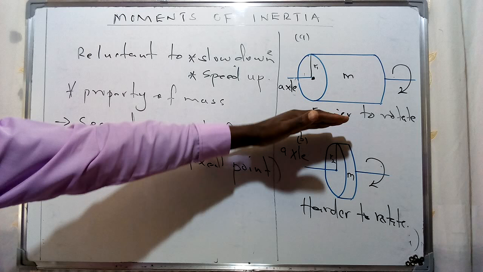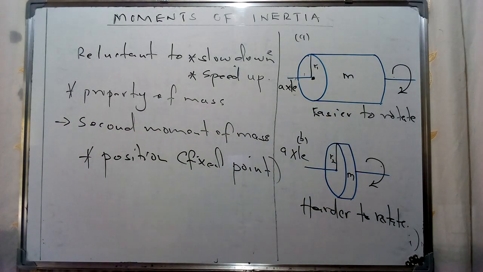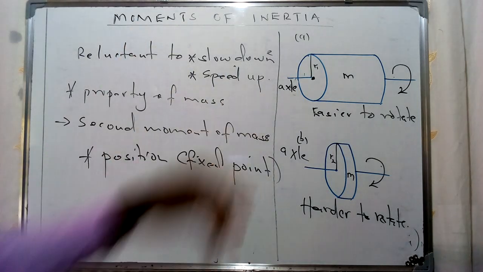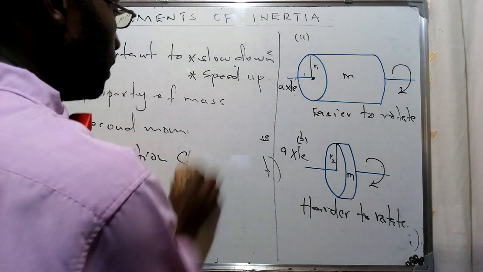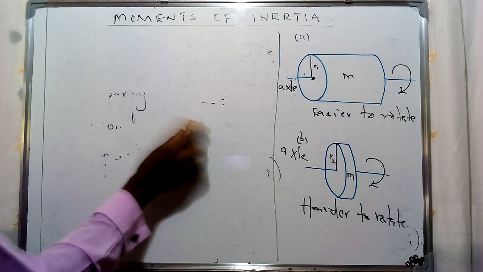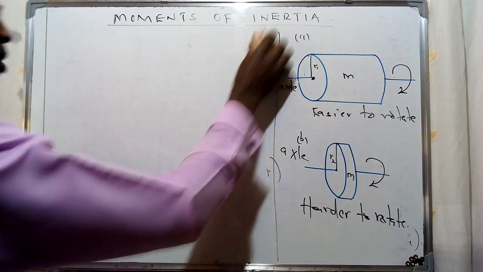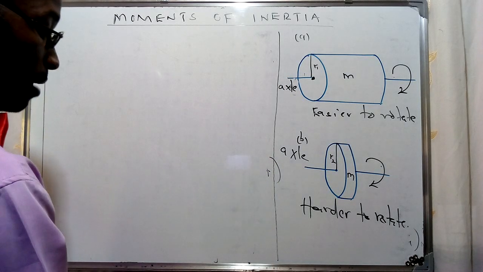So this is going to have an effect on how easy or hard it is to rotate those two specific objects, and therefore this is due to the moments of inertia of those two particular objects. Now, in our next discussion, we're going to look at how we can derive this aspect of moment of inertia, considering some of the aspects we have talked about concerning mass, the distance from that specific